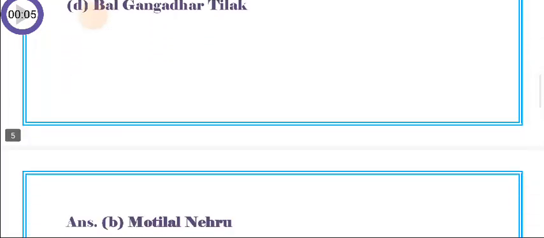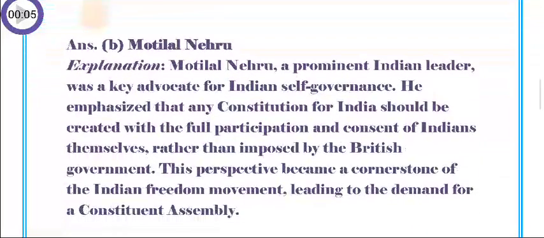So the answer is B. Motilal Nehru. Motilal Nehru, a prominent Indian leader, was a key advocate for Indian self-governance. He emphasized that any constitution for India should be created with the full participation and consent of Indians themselves, rather than imposed by the British government. This perspective became a cornerstone of the Indian freedom movement, leading to the demand for a constituent assembly.